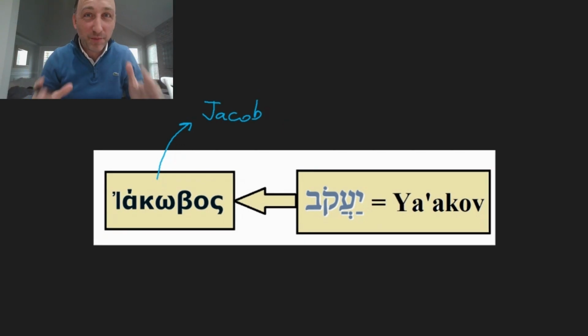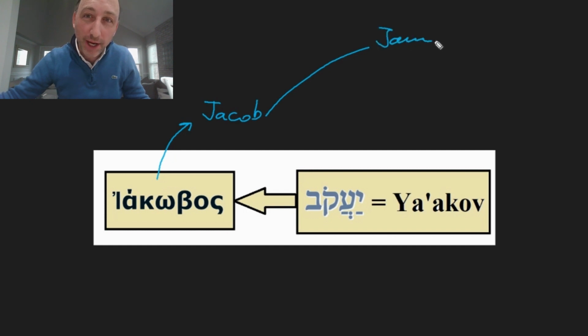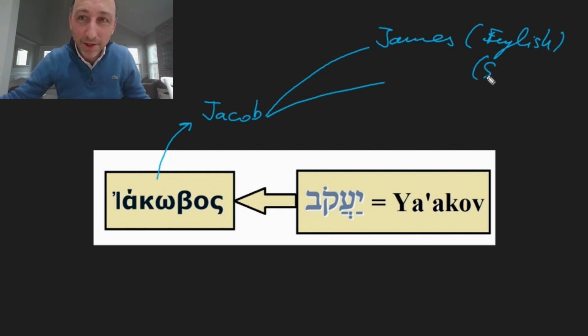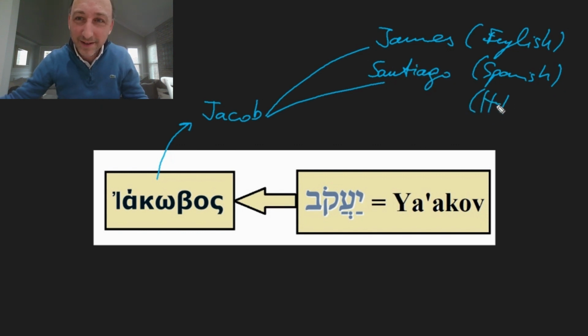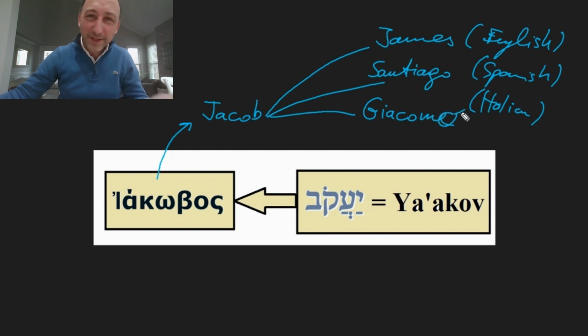The story gets even more complicated than this. Jacob ended up being James in English, but if you think about, for example, Spanish, the poor Jacob turned out to be Santiago. And in Italian, poor Jacob turned out to be Giacomo. So, what's the name of this guy? Was it Jacob, James, Santiago, Giacomo?